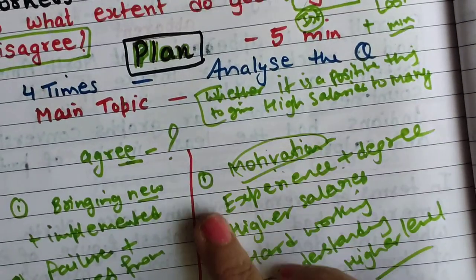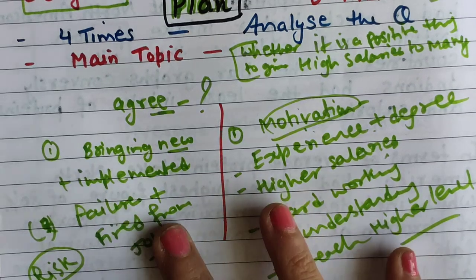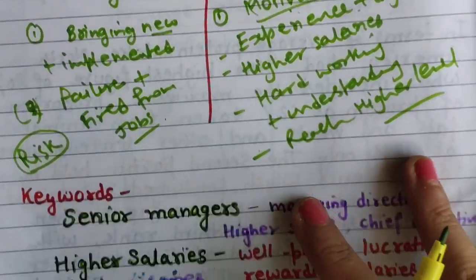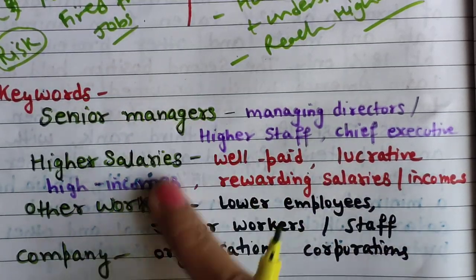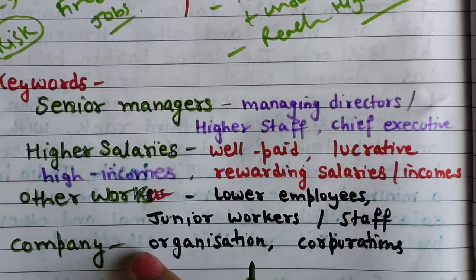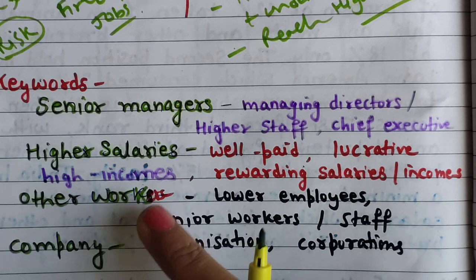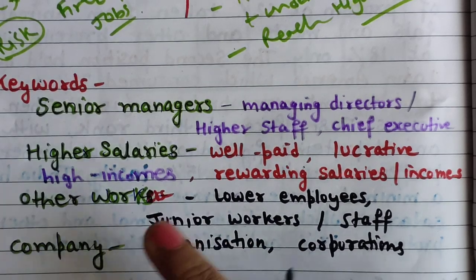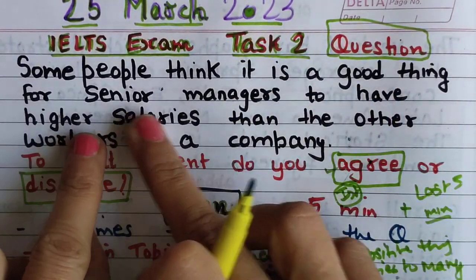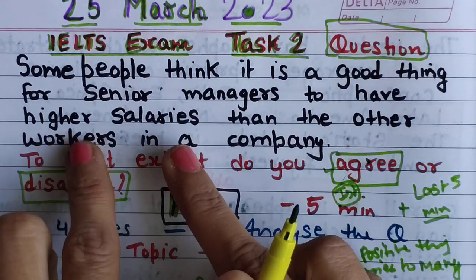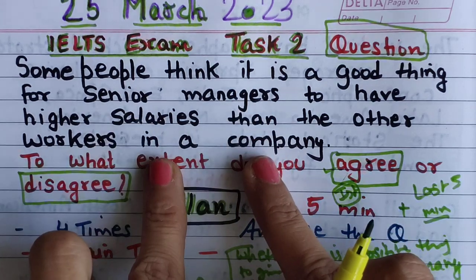Okay, now we have analyzed and brainstormed the ideas. I am going to discuss these 2 major points in body 1 and 2. Now, what is the important thing? We know these words, and we will be using them again and again: senior managers, higher salaries, other workers, and company. You can look at the question statement. These 4 are the important keywords.